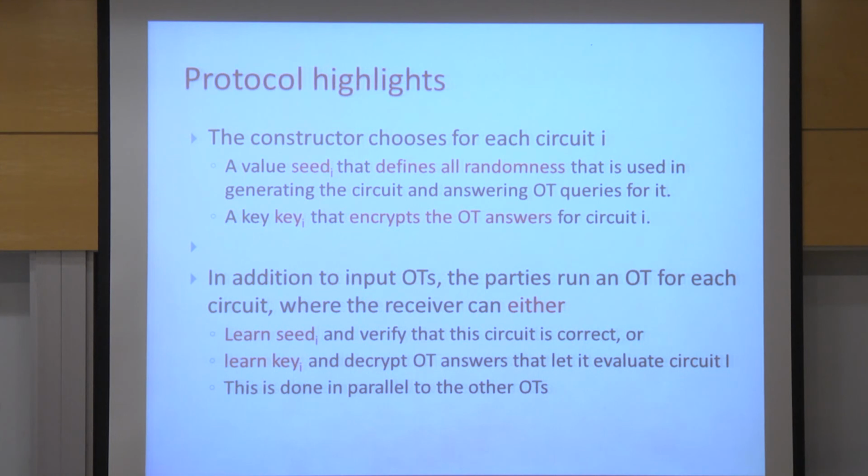However, you cannot evaluate the circuit unless you have this key I. Without the key I, you don't know the answers to the oblivious transfer, so you cannot evaluate the circuit. On the other hand, if you learn key I, you can evaluate the circuit, but you cannot check it without knowing seed I. Okay? So what we do, instead of doing oblivious transfers for each of the inputs, we also do an oblivious transfer for each circuit, where the party who runs the protocol can either learn seed I and then check this specific circuit, or learn key I, where it can evaluate the circuit.